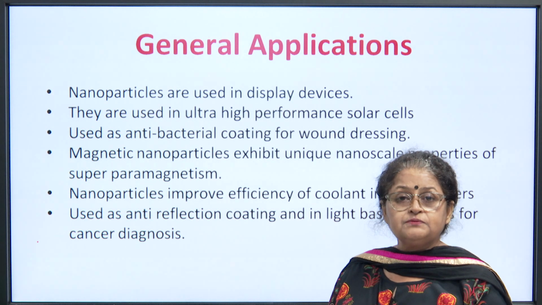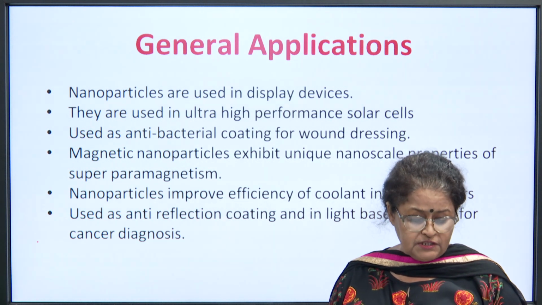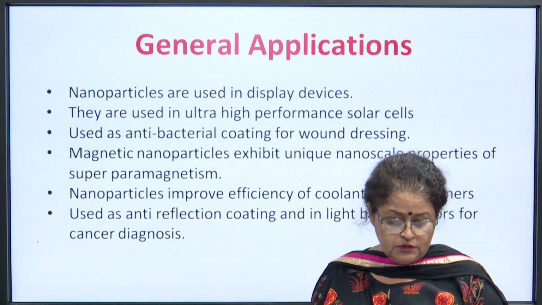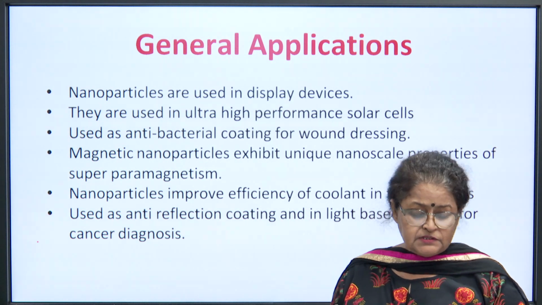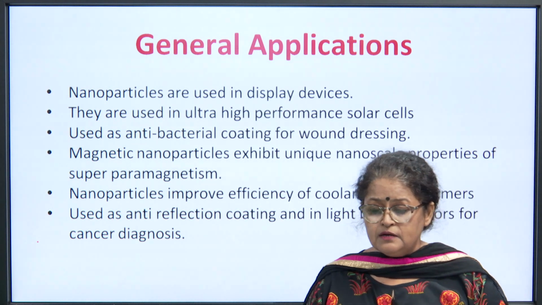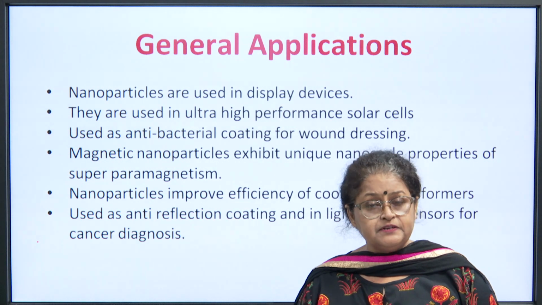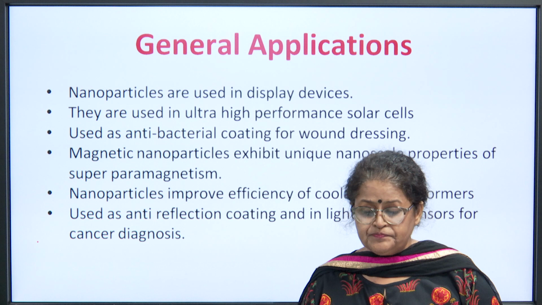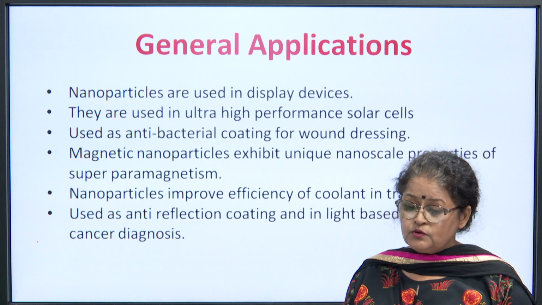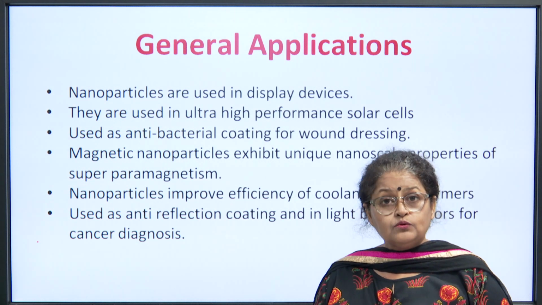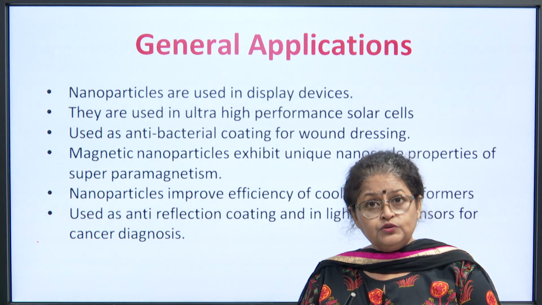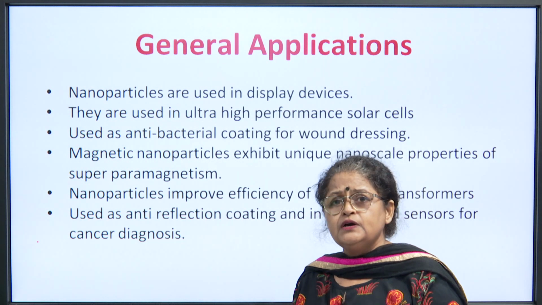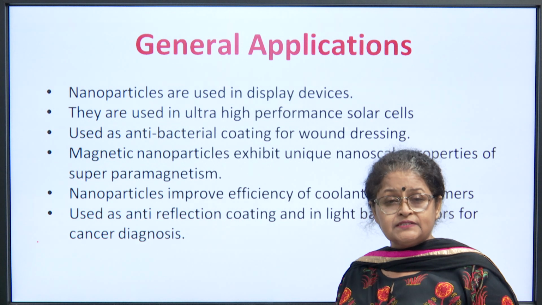So, let us talk of some general applications of nanomaterials, and then we will move on to specific studies. Some of the general applications are: nanoparticles are used in display devices, they are used in ultra high performance solar cells, they are used in antibacterial coating for wound dressing. And then, have you ever heard of an ointment known as Silverex?